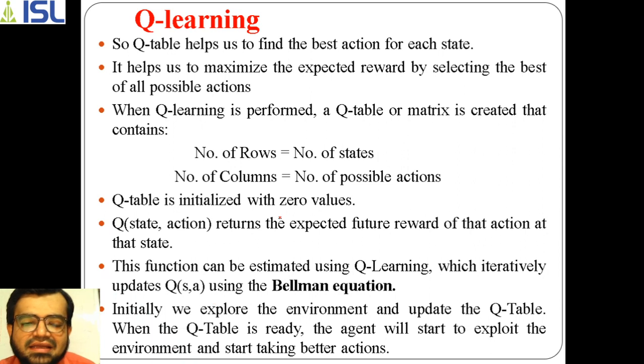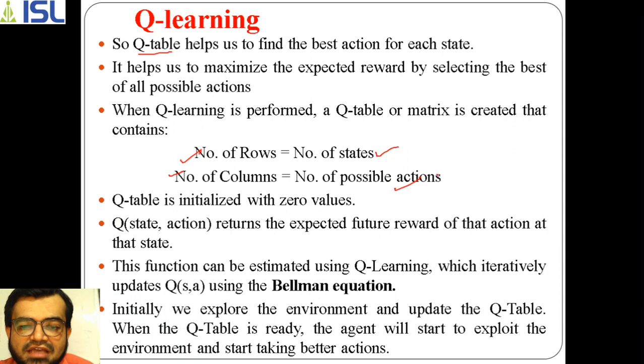Like I said, it uses a Q table. What is the role of the Q table in Q learning? It is a table that contains rows and columns. The number of rows represents the number of states for an agent, and the number of columns represents the number of actions, which will be taken as columns.